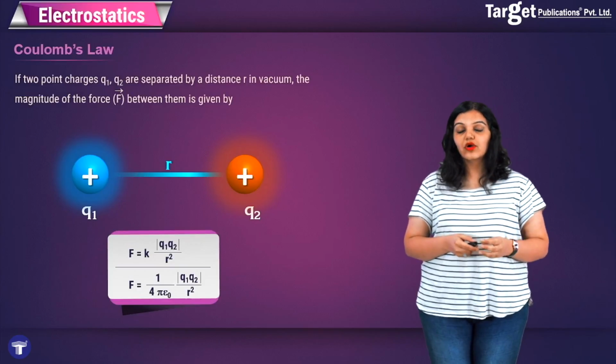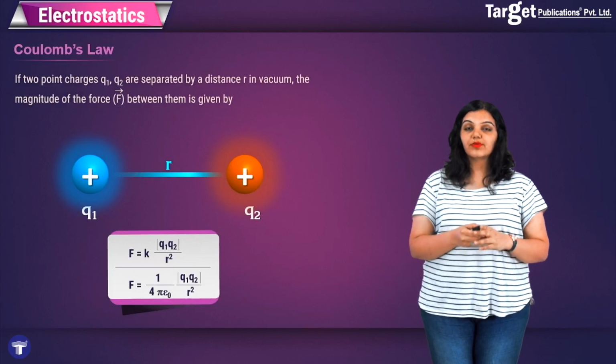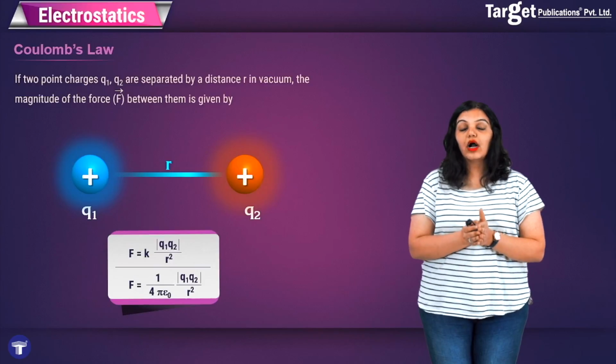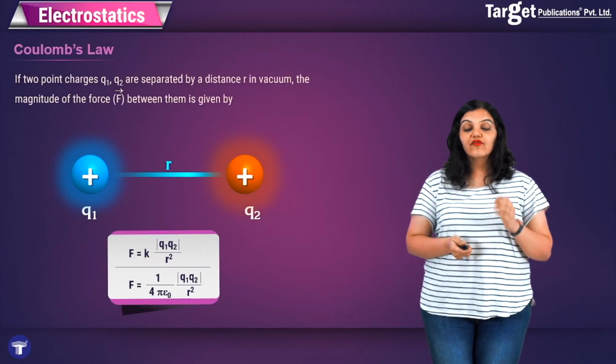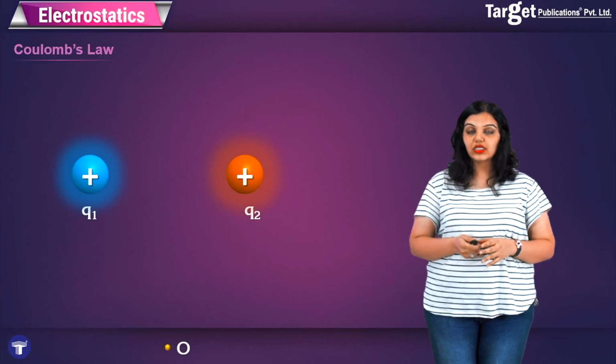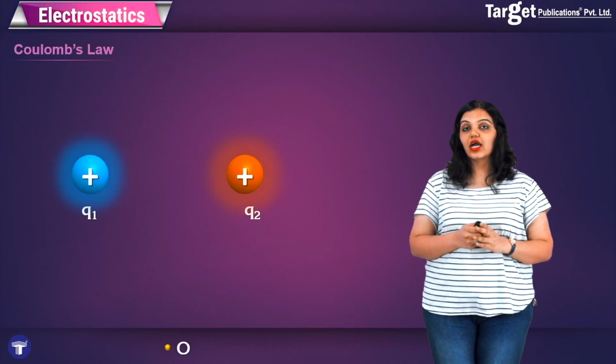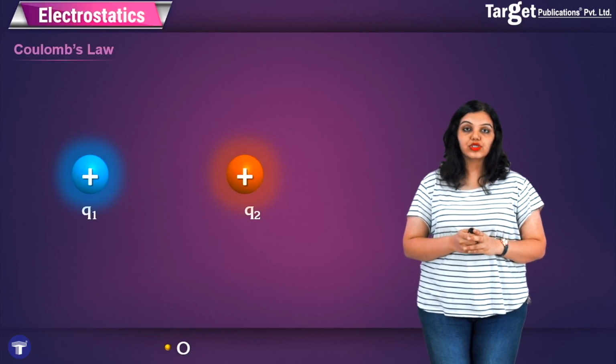But I also want to talk about something very important with respect to Coulomb's law. I want to show you how Coulomb's law operates vectorially. For this, we say that we need some origin with respect to which these electric charges are placed. Let's say that our origin is O.